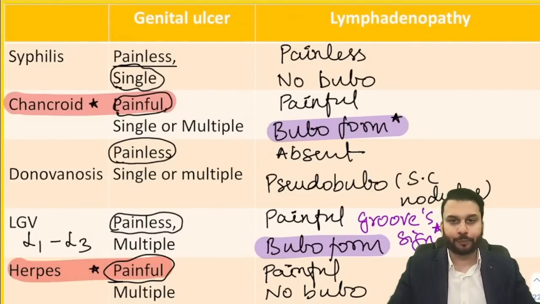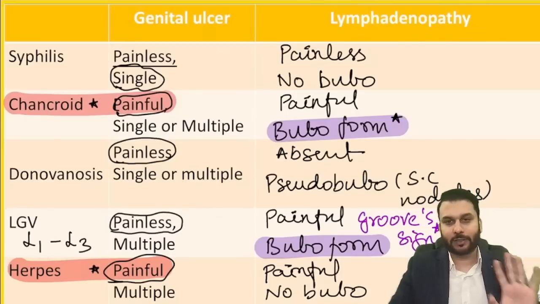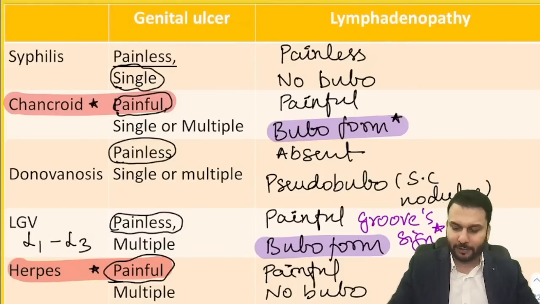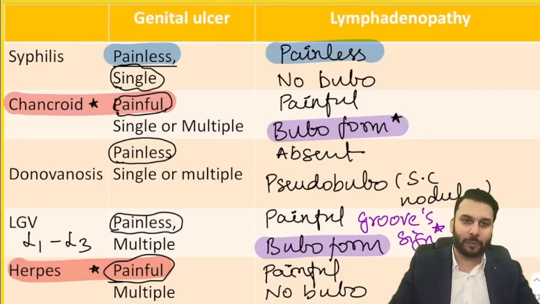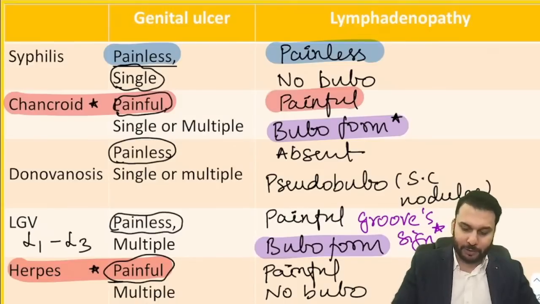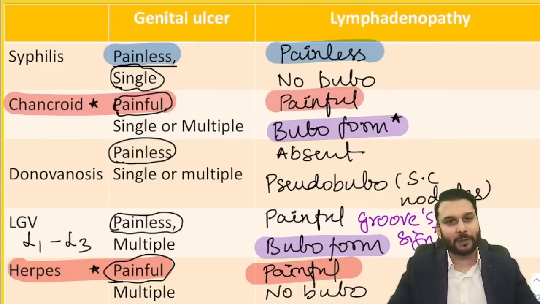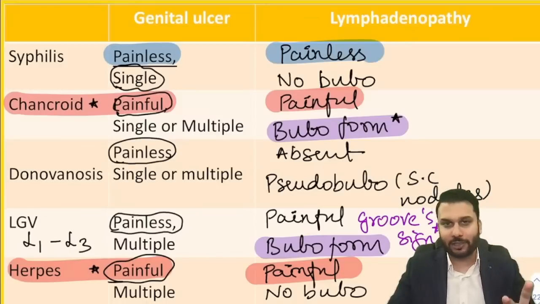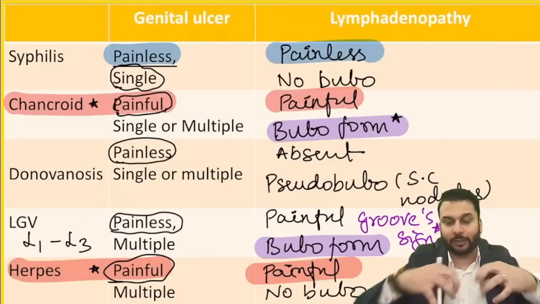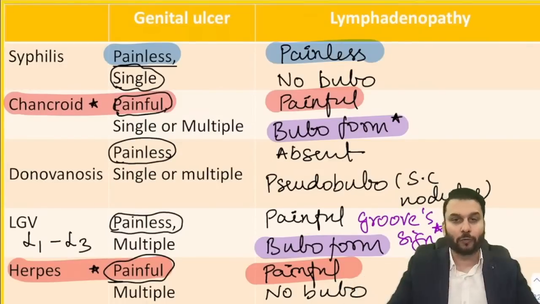Okay, no bubo. So let me make it simple. What are the things that you should remember here, doctors? Who's the simple guy here? Syphilis. Simple syphilis. Why am I saying simple syphilis? It's painless. Done. Who are the painful ones here? Herpes and chancroid, everything is painful. End of the story, right? Bubo: who's the only one having bubo formation? It is chancroid and LGV. In LGV you have to know that because there is something that comes because of the swelling called the groove sign, right?